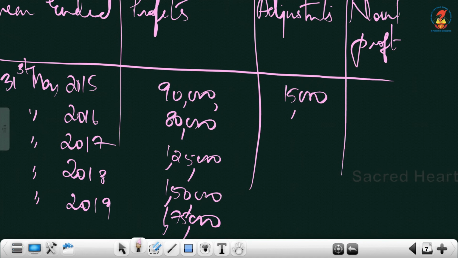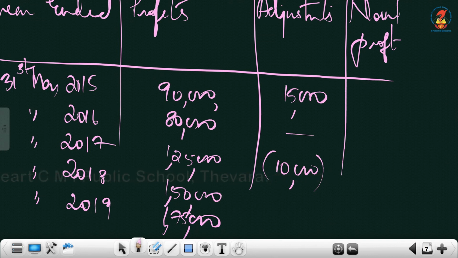Then the next one, abnormal gain, means you have to less it, and it is for 2017. So, not for this year. Okay. So, second year nothing is happening, be very careful, do not write that figure here, it is for 2017, less it, abnormal gain.